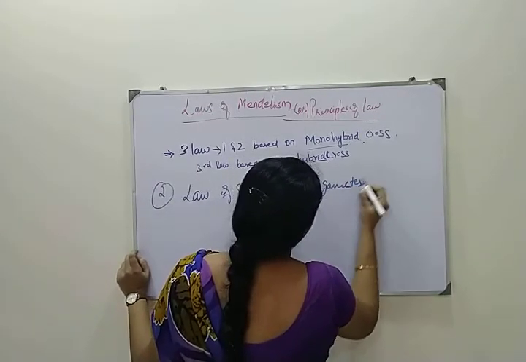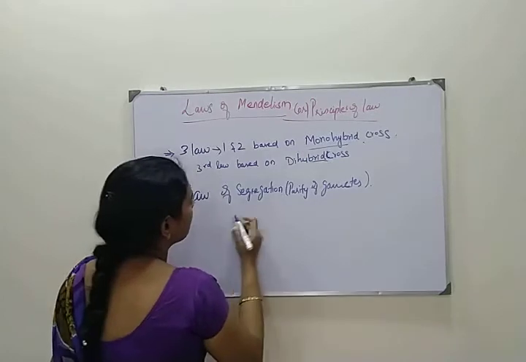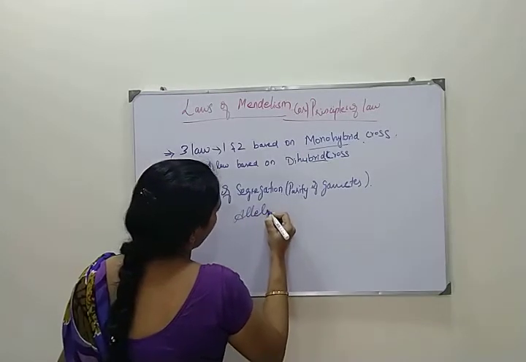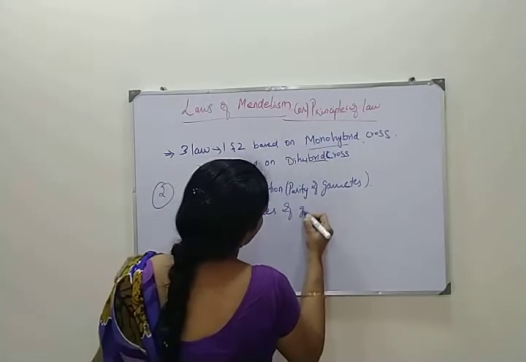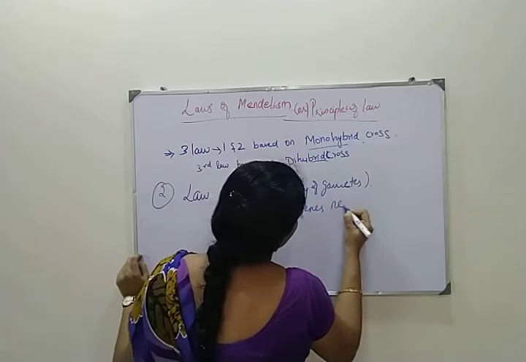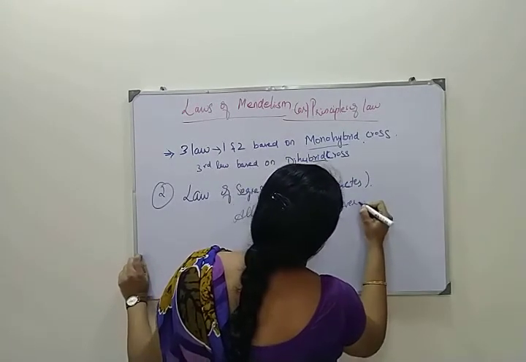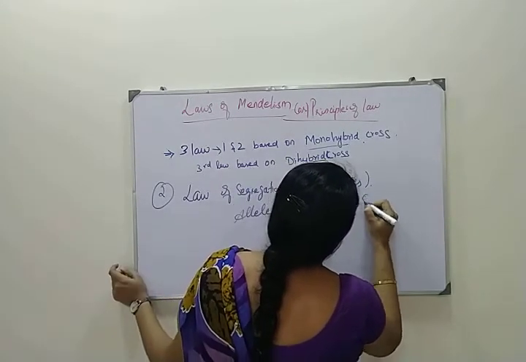Then gametes I will explain this. Okay, alleles of genes never separated or segregated. Never separated or segregated.